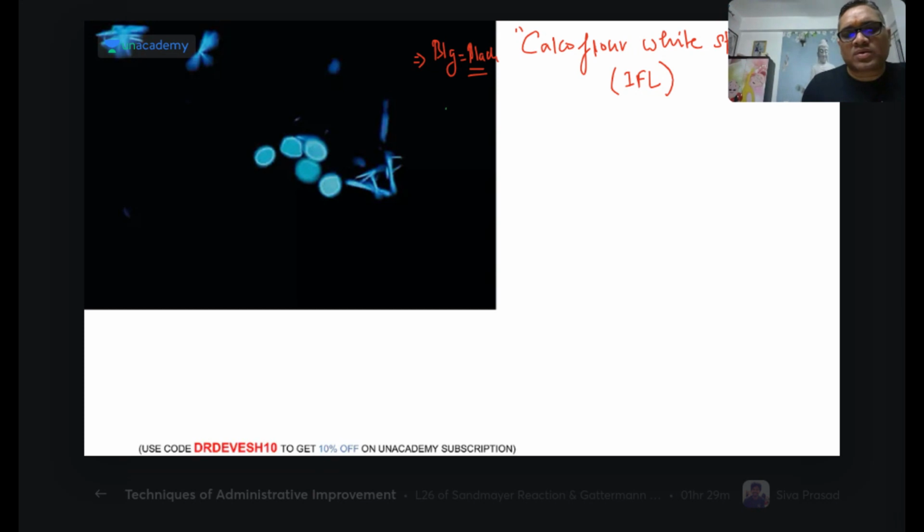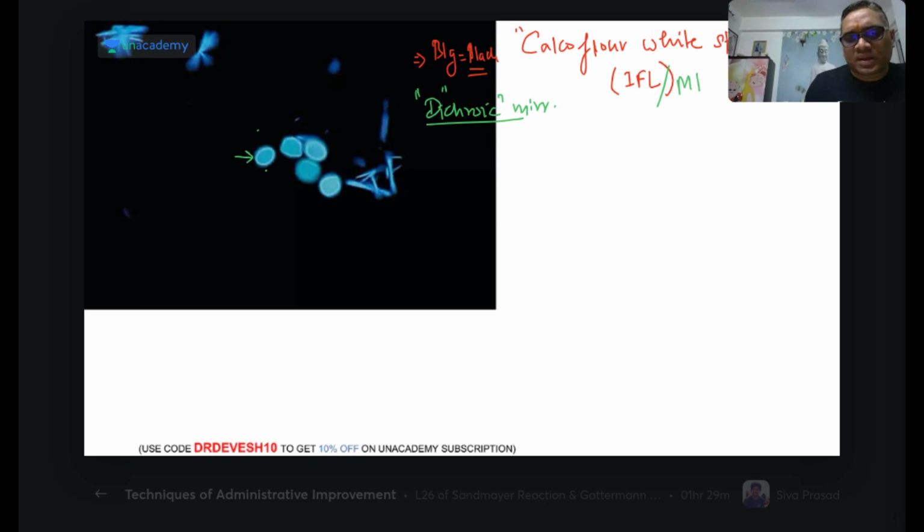We use a dichroic mirror, right? So that was the AIIMS question. That is why I am telling you, dichroic mirror is used in immunofluorescence microscopy. Dichroic means only two colors are allowed to pass through. So here also you can see only two colors.